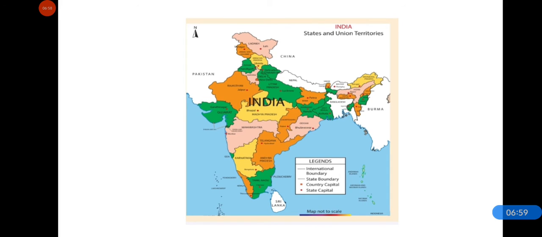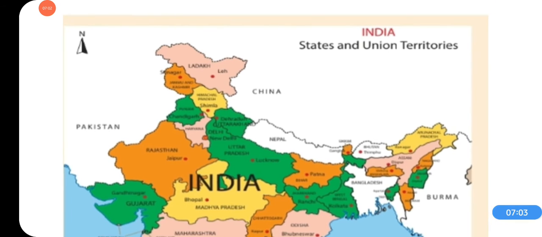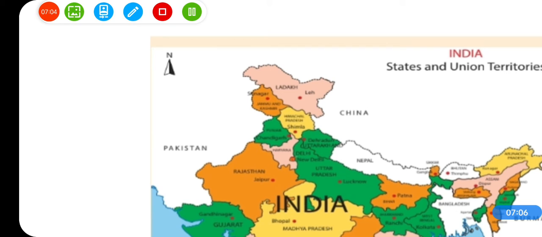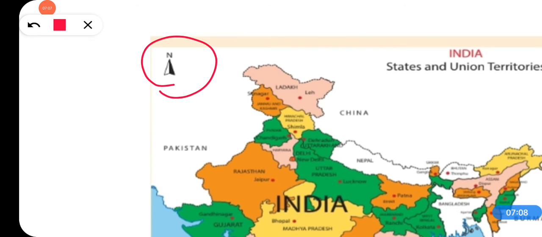And the map also shows an arrow pointing to the north direction. Here you can see. And when you know the north direction, you know that the opposite side will be south, right will be east and left will be west.